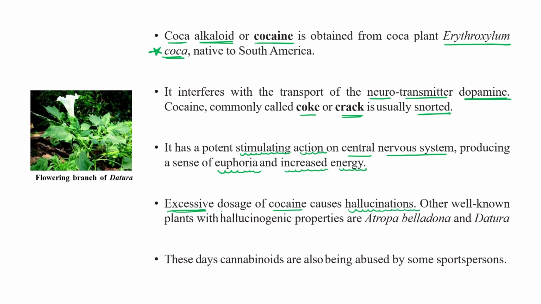Excessive dose also causes hallucination. Another plant, Dhatura, is also known for its hallucination property, and also Atropa belladonna, both of them. So cocaine, Atropa belladonna, Dhatura, they all have this kind of property. If someone consumes it in an excessive amount, they can feel some kind of hallucination.